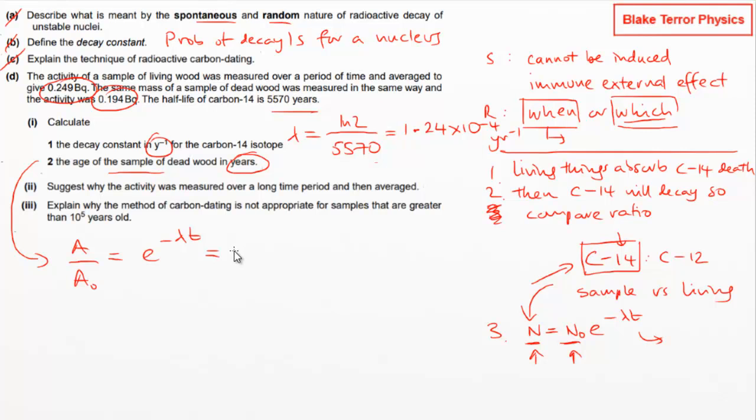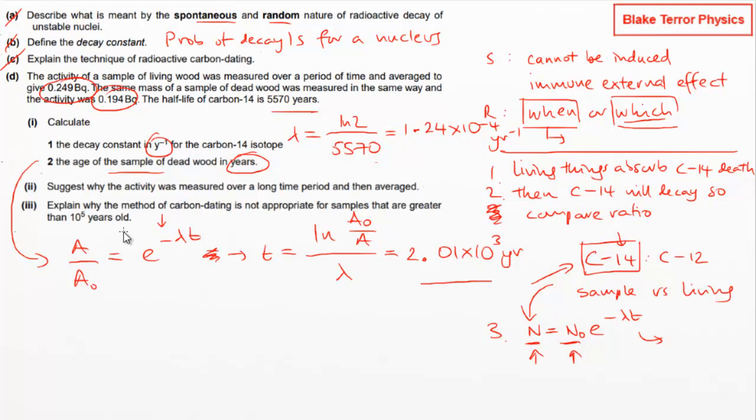So if we rearrange all of this, t is going to be the natural log of, well, we'll flip that upside down so we can get rid of the minus sign here, and then divide by the decay constant. So typing all of that in, we get 2.01 times 10 to the 3 years. Are we okay to go to 3 significant figures here? They've given us 3 significant figures everywhere else, so yeah, we seem to be all right to do that.